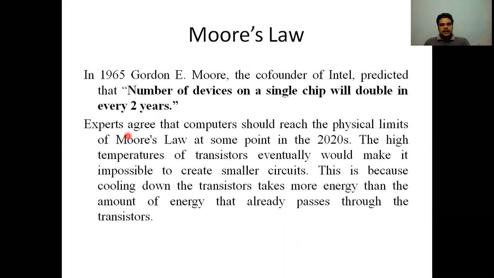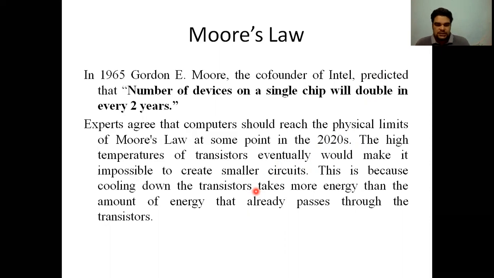Experts basically agree that computers should reach the physical limits of Moore's law in the 2020s. Why? Because the number of transistors cannot be increased infinitely. As we increase the number of transistors in a given area, the high temperature of the transistors would eventually make it impossible to create smaller circuits.